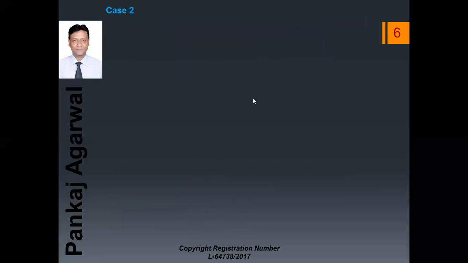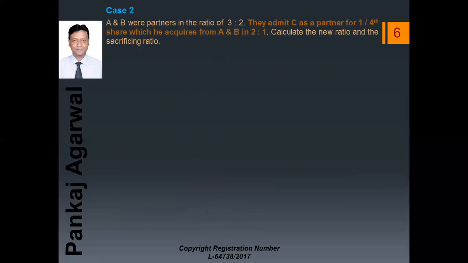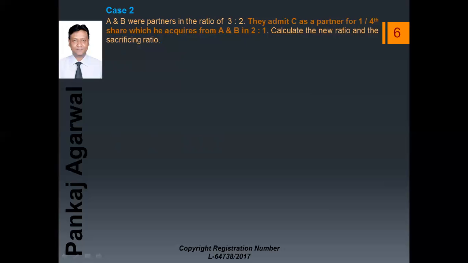Let us take another example. Say A and B were partners in the ratio of 3:2. They admitted C as a partner for 1/4 share, which he acquires from A and B in 2:1. Calculate the new ratio and the sacrificing ratio. Here, this line means C is admitted for 1/4 share, and this 1/4 share is acquired from A and B in 2:1.